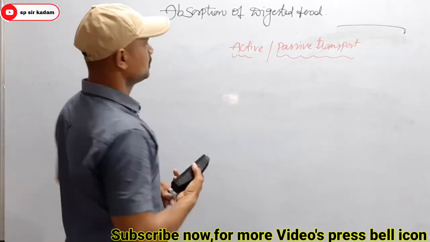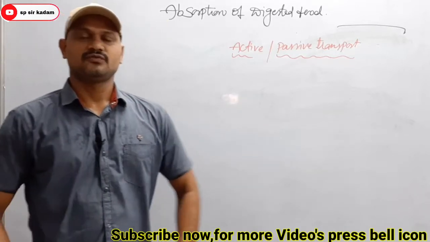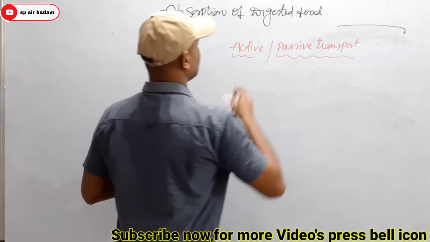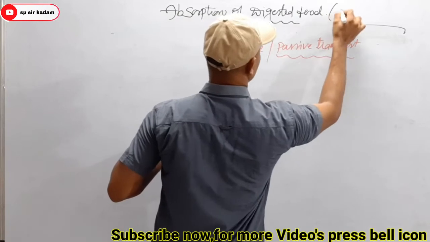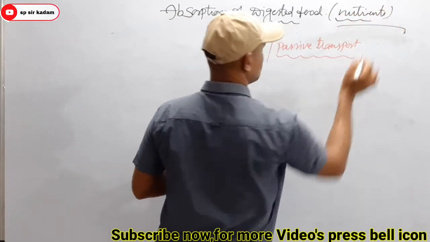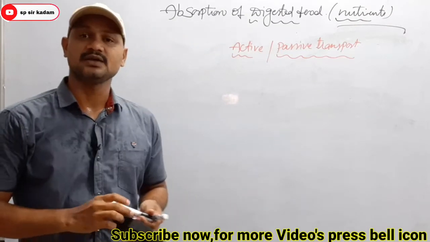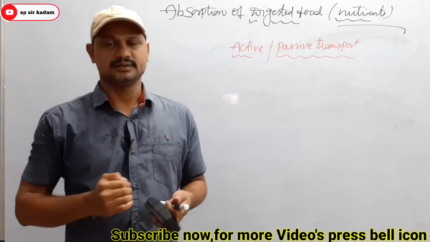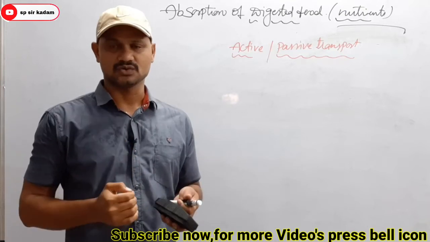Okay. So absorption of digested food. Absorption of digested food is nothing but here, once again, digested food is nothing but what? Nutrients. So nutrients which are present in our small intestine, how do they reach the blood through the intestinal mucosa?